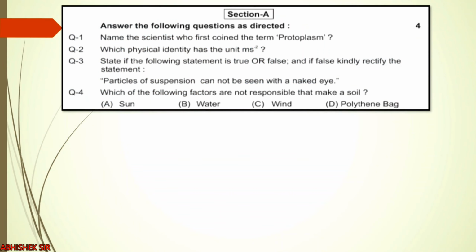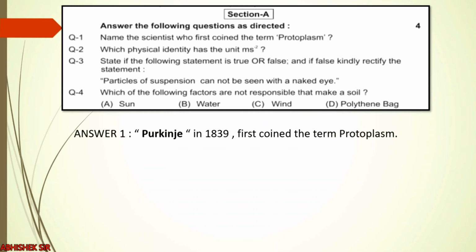Section A has 1-mark questions, and there were 4 questions. The first question is: name the scientist who first coined the term protoplasm. It is a biology question. The first scientist who coined the term protoplasm was Purkinje. He coined this term in 1839.